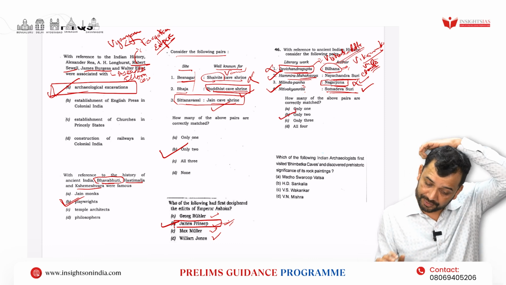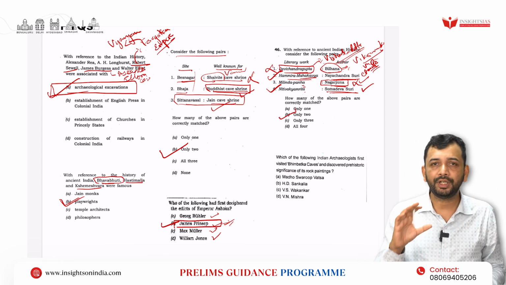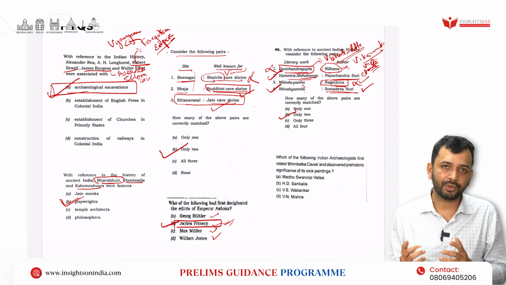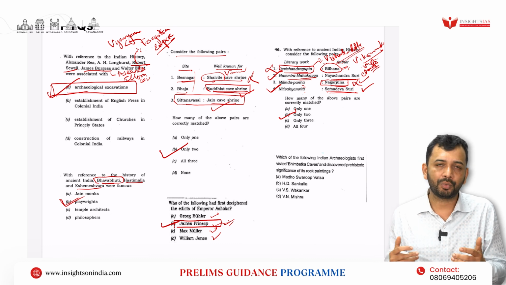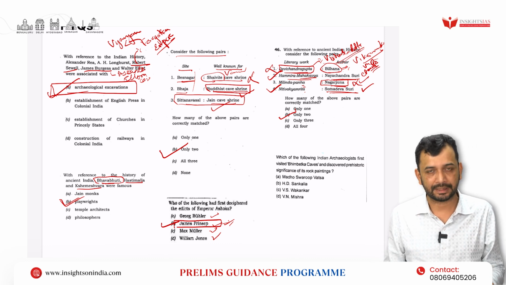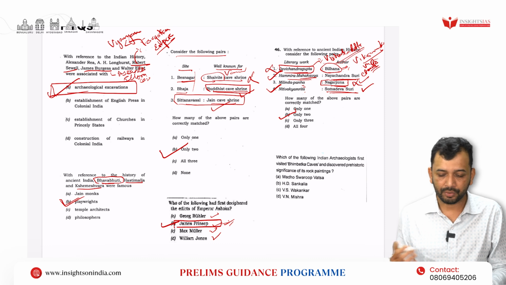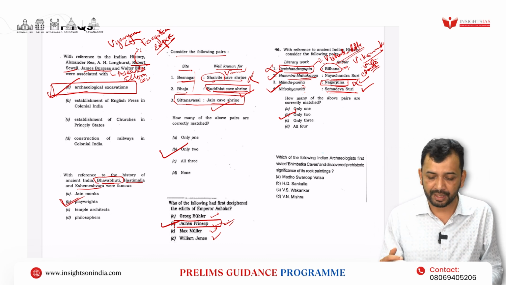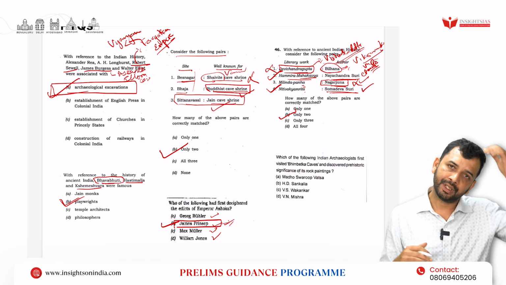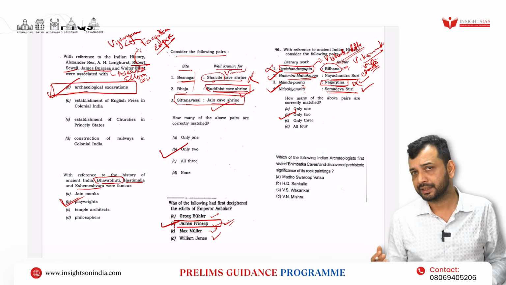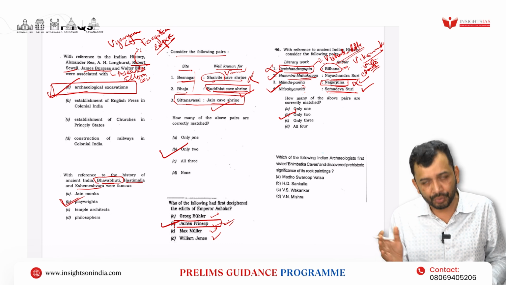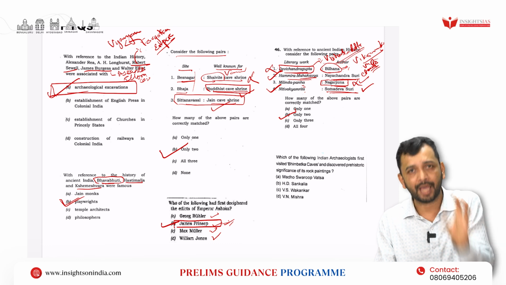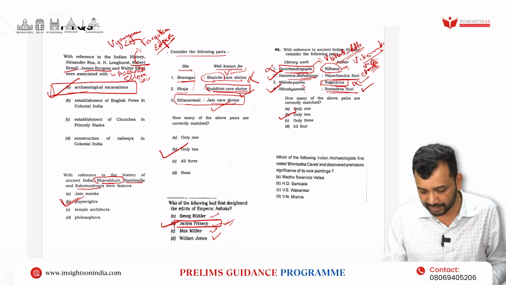Right, now even if you look at this kind of question, it is about the most important works being changed. They are not even checking the Hammira Mahakavya, which when you are studying in your books, could not have been mentioned to a large extent, or the Nitivakyamritam also has not been mentioned to a great extent. However, you can know Milindapanha as well as Devichandragupta, because Vishakhadatta is a famous poet under Chandragupta, right? So even if you know this, you will be in a position to attempt them. Always they check with those things which a student has to know. There they will change and try to understand your conceptual clarity.